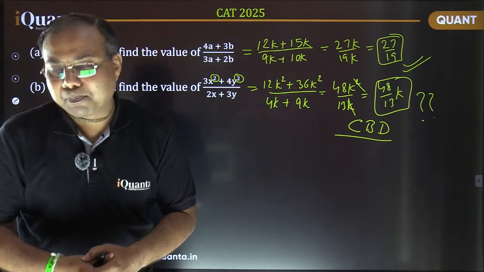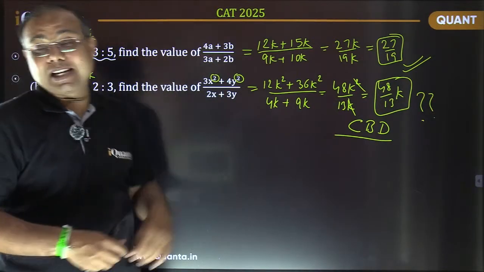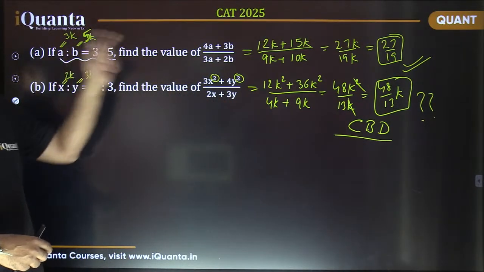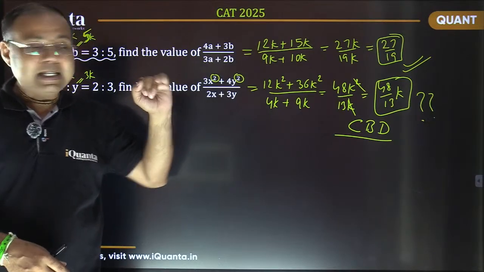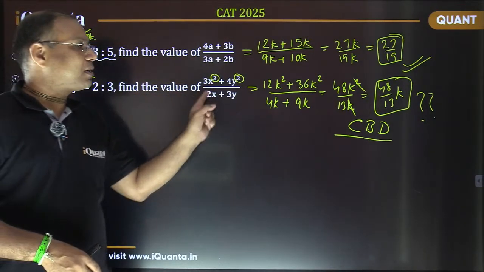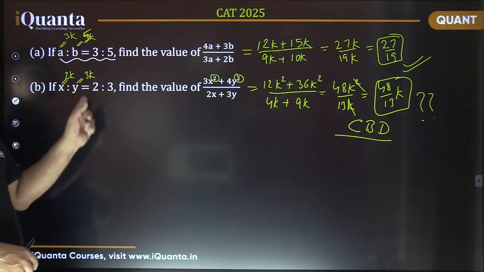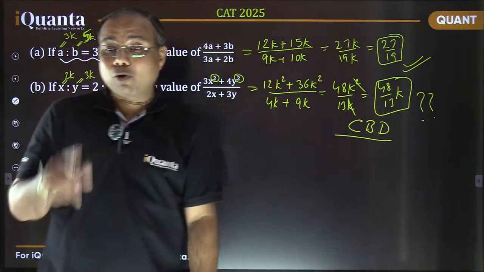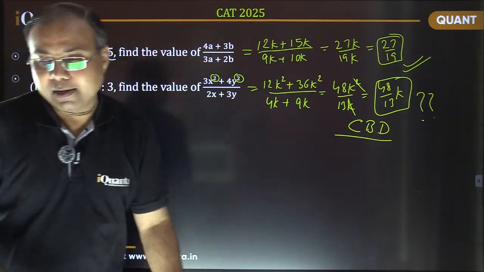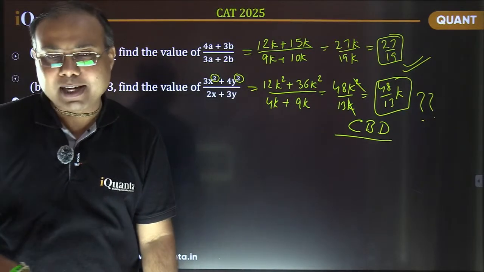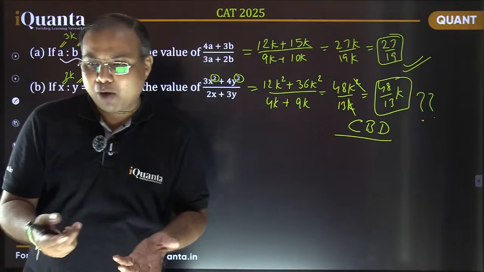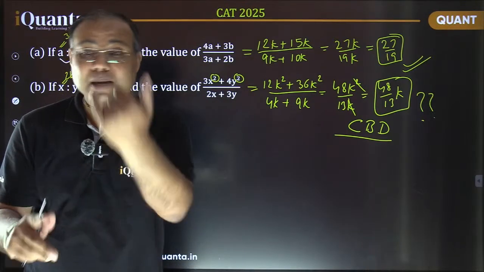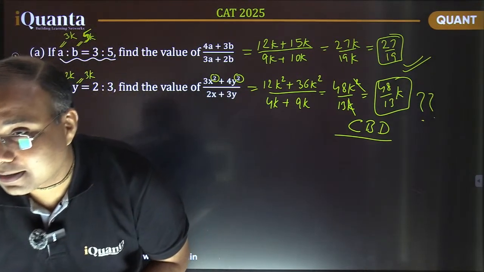ठीक है ना? The powers of variable must be same in both the portions. In that case, directly if you put this value a equal to 3, b equal to 5, that doesn't matter. You will get the right answer. In this case also, suppose this had been 2x square, 3y square, then directly putting x is equal to 2, y is equal to 3 will give you right answer. But this extra k is coming out because of the difference in the powers only. So always keep this thing in mind. Whenever there is a change in degree or change in power of the variables, the answer is cannot be determined, right? And that becomes a shortcut now.